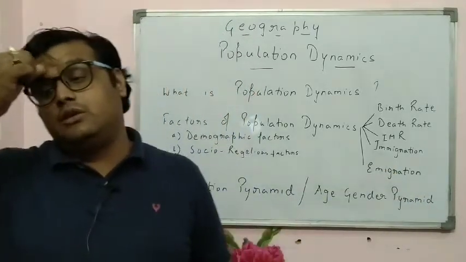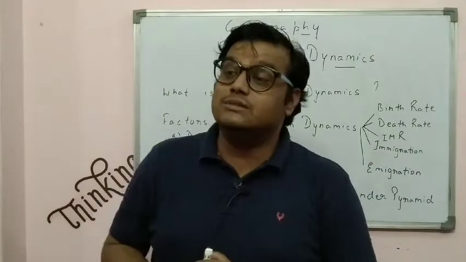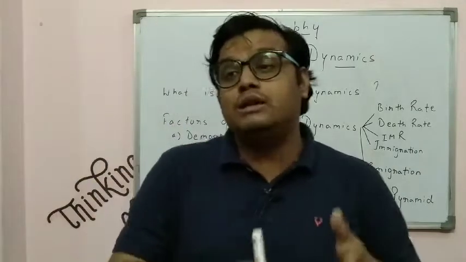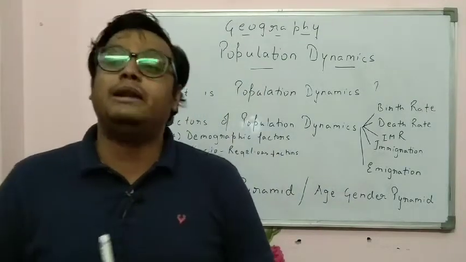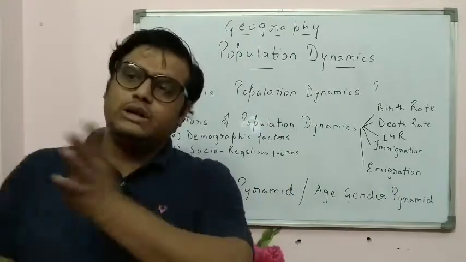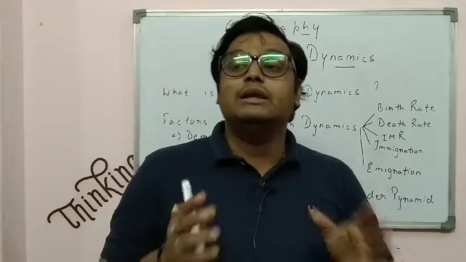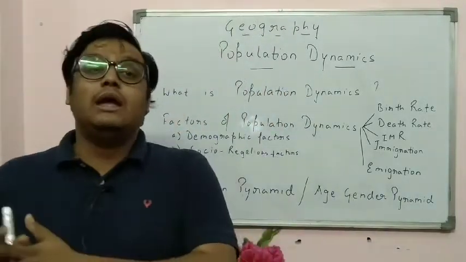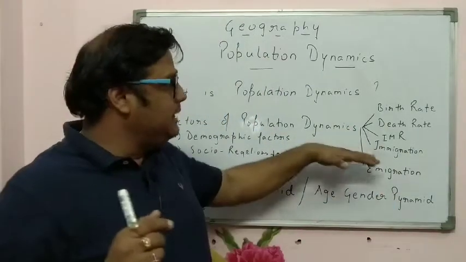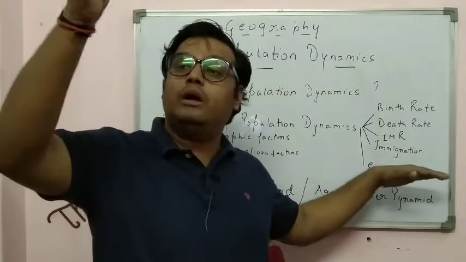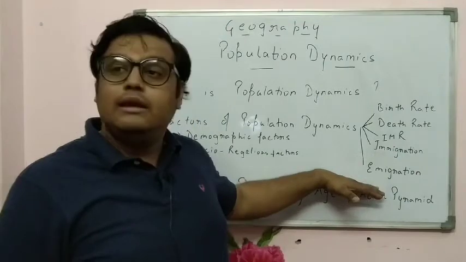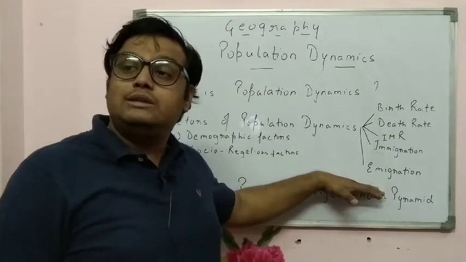Emigration is the movement of people from one country to another country on a permanent basis. Suppose people leave our country, go to another country and settle down there permanently. That is emigration. Now, immigration and emigration are different. Immigration means people coming to our country and settling down here, which increases our population.